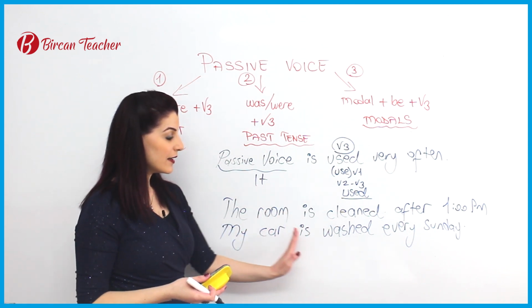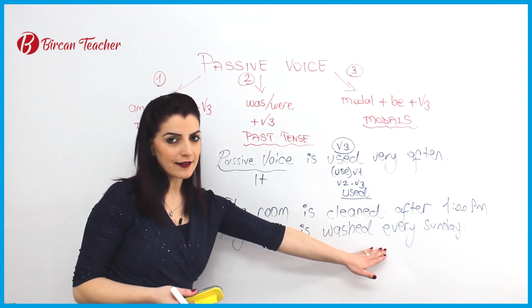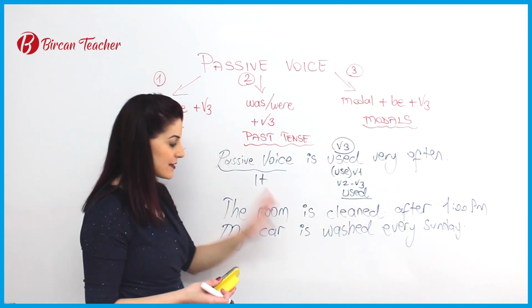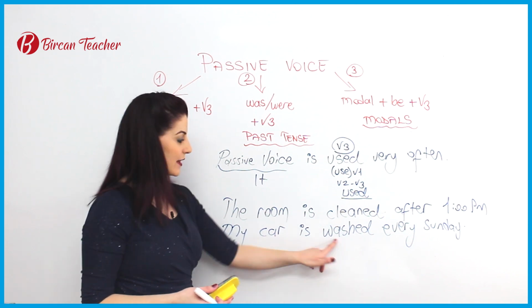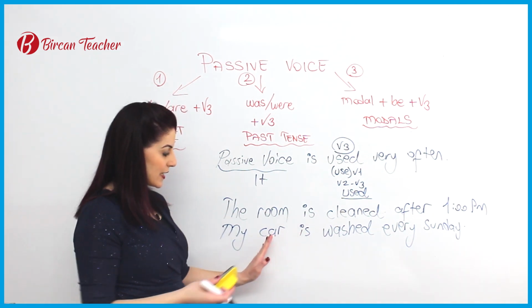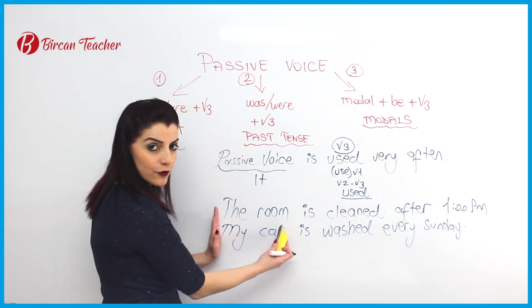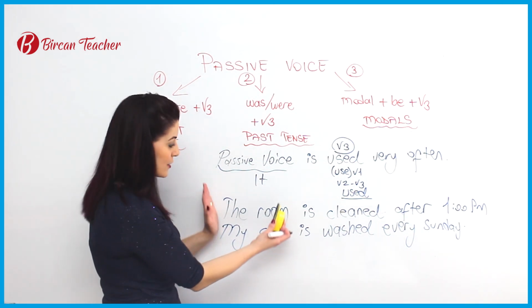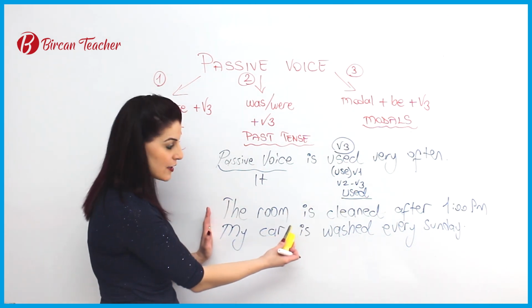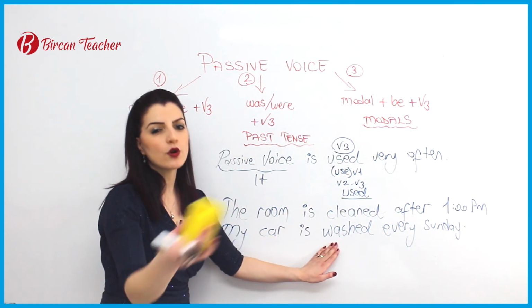So my car is washed every Sunday. You can understand this action happens to it. This action is important here. So this is affected. I don't care about who washes.